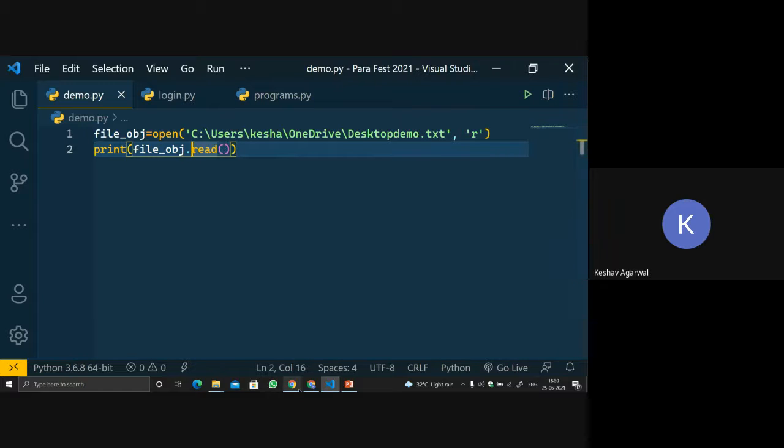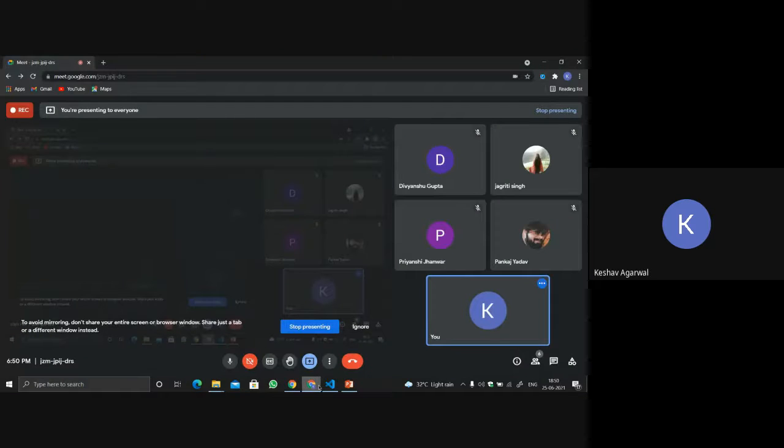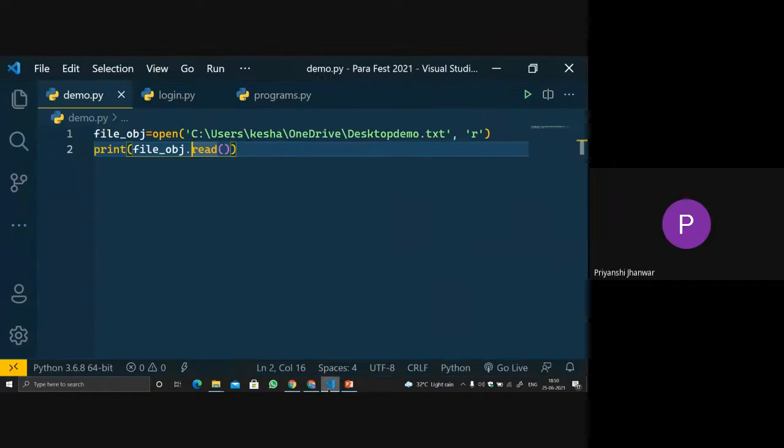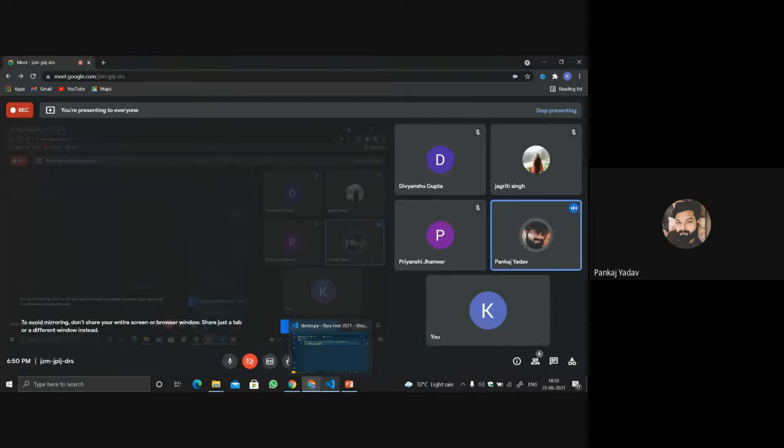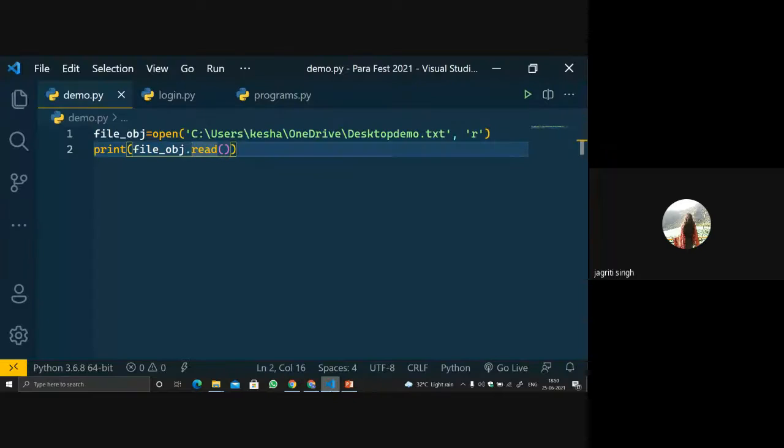Is it clear or should I repeat this part? Clear. Pankaj, is it clear? Jagriti, is it clear? Yeah, it's clear. Okay, Jagriti. Let's run the code.